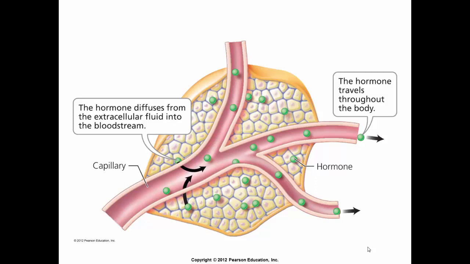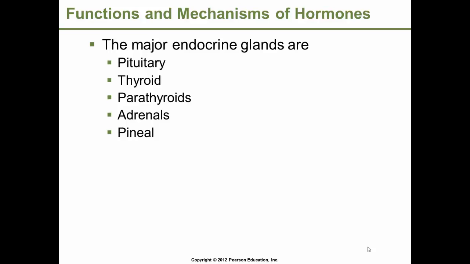This image shows the hormone diffusing from the secretory cell contained within either endocrine glands or other organs of the body that have endocrine functioning. The hormone diffuses from the extracellular fluid into the bloodstream, where it travels throughout the body to target cells. The major endocrine glands are the pituitary, the thyroid, parathyroid, adrenals, and pineal glands.